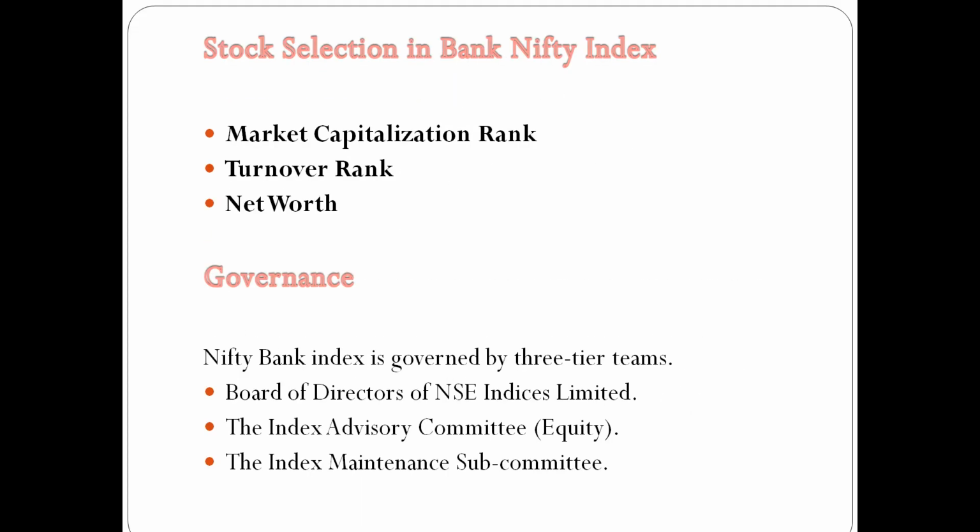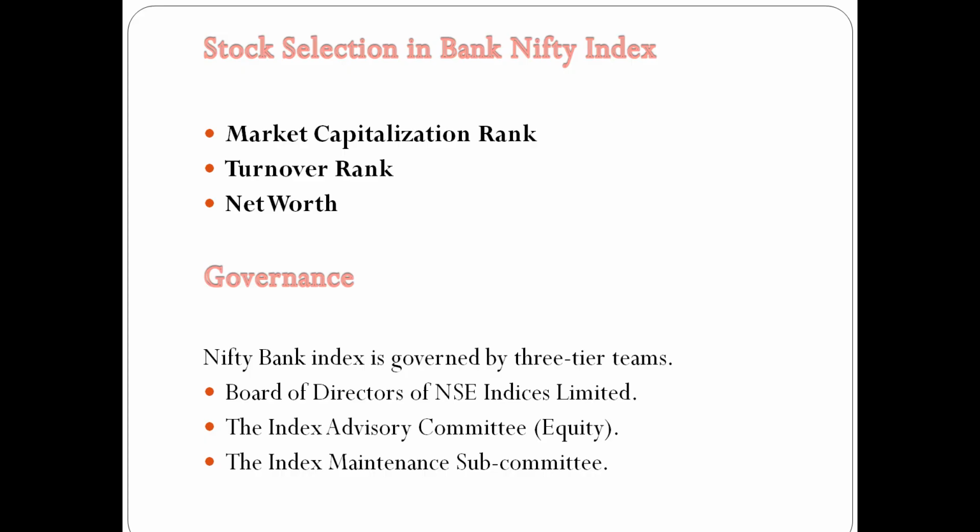Stock selection in the Bank Nifty index: as we have seen, there are 12 banking stocks which define the Bank Nifty movement up and down. Which stock has a major impact and which has less impact is decided by certain categories. If a particular banking stock has more market capitalization, turnover and net worth, it has more impact on the Bank Nifty index.